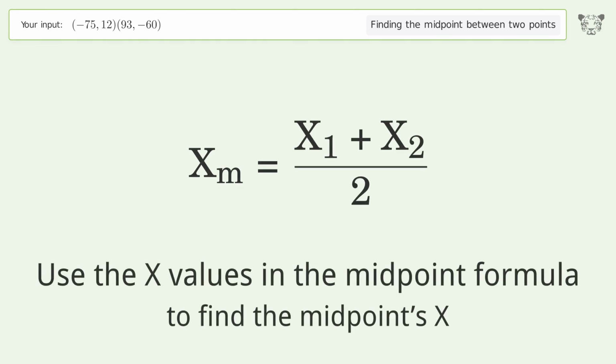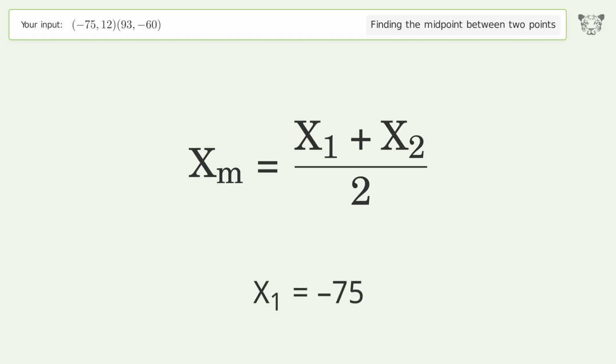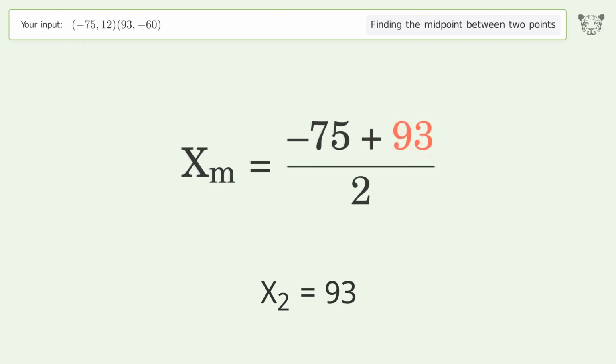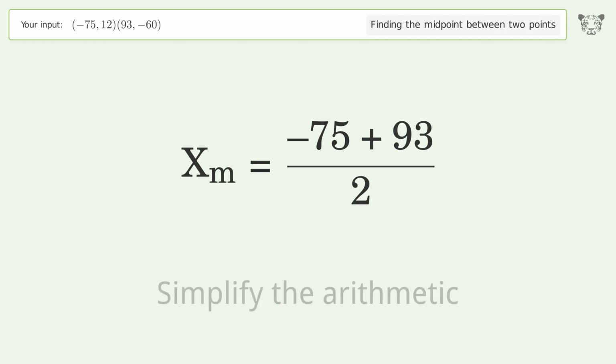Use the x values in the midpoint formula to find the midpoint's x. x1 equals -75. x2 equals 93. Simplify the arithmetic.